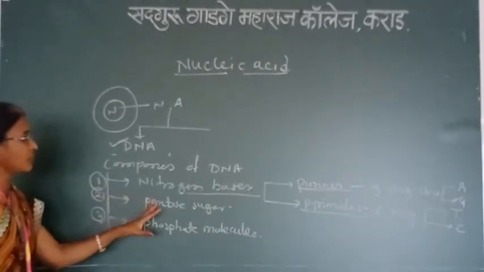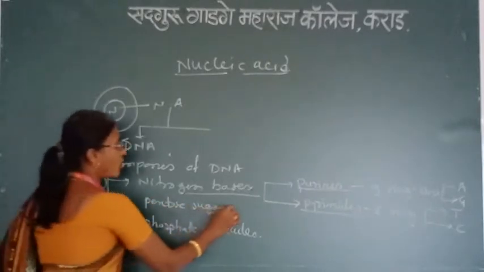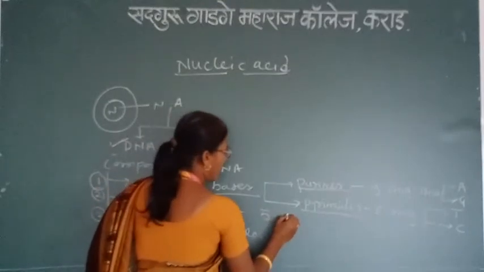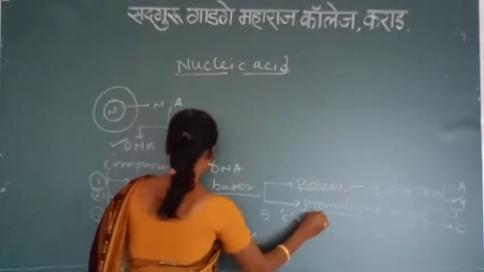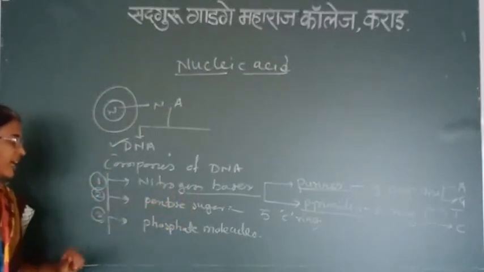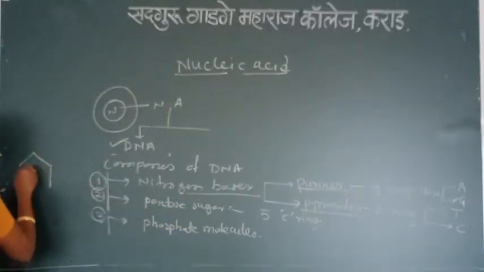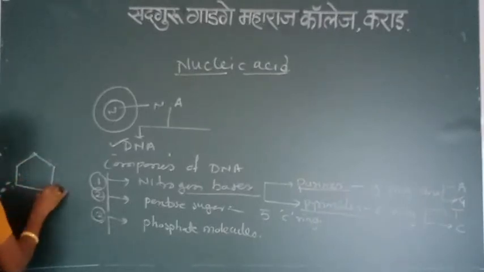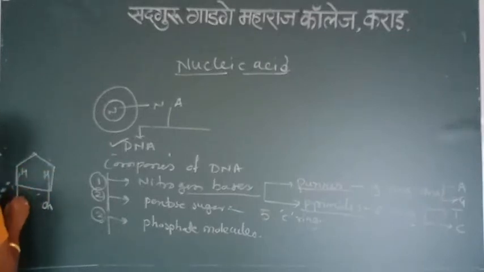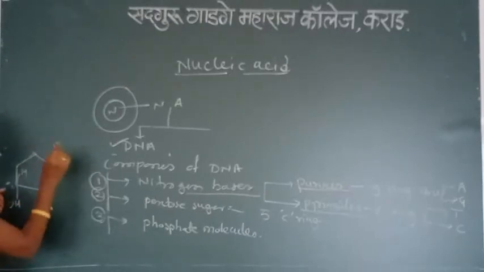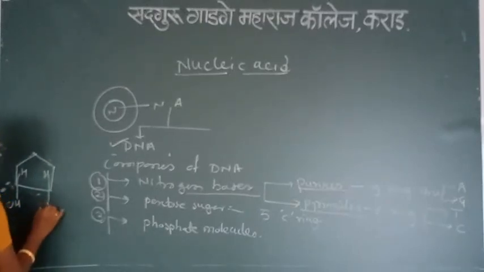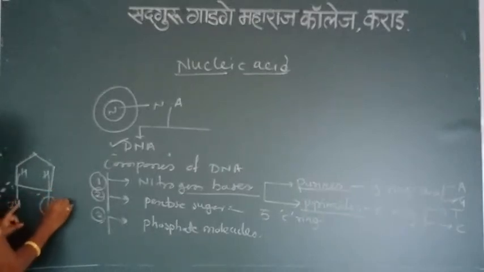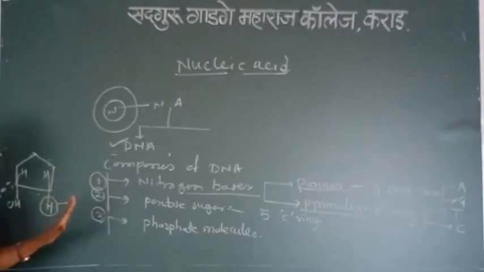The second component is the pentose sugar. It has a 5 carbon ring. In this structure of pentose sugar, here is the OH and here the H. The oxygen is less in DNA, it replaces only H, that's why it is called deoxyribose sugar.